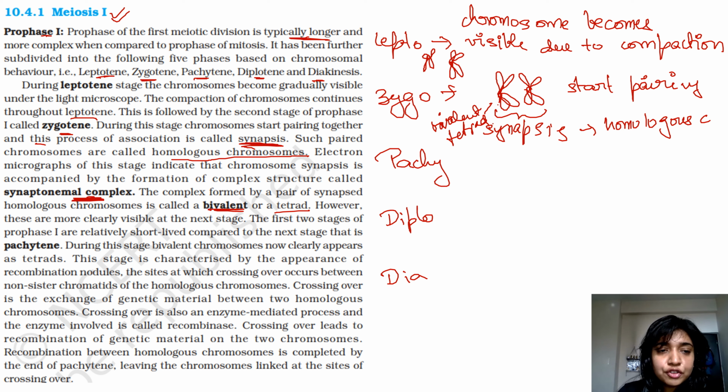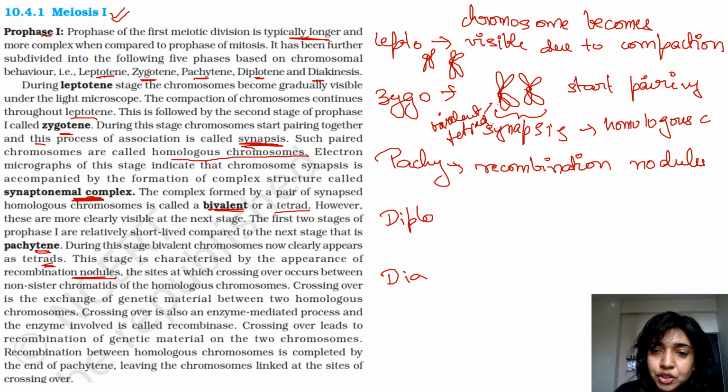The first two stages of prophase 1 are relatively short-lived compared to the next stage, that is the pachytene. Now let's move to pachytene. During this stage, bivalent chromosomes now clearly appear as tetrads. Okay. So in the pachytene, there is a clear appearance of tetrad. This stage is characterized by the appearance of recombination nodules. So recombination nodules become visible at this stage.